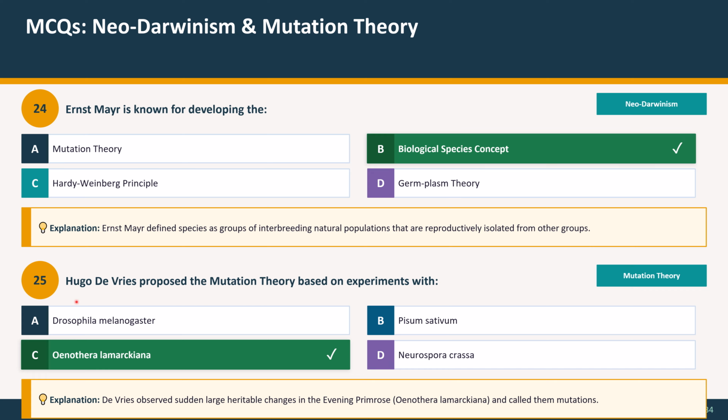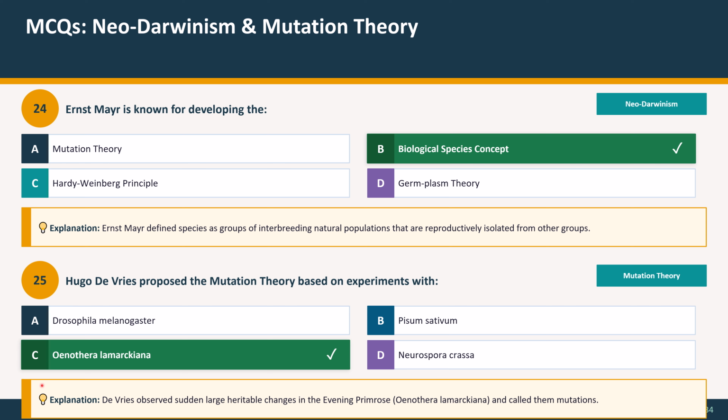Question 25. Hugo de Vries proposed the mutation theory based on experiments with: option A, Drosophila melanogaster; option B, Pisum sativum; option C, Oenothera lamarckiana; option D, Neurospora crassa.